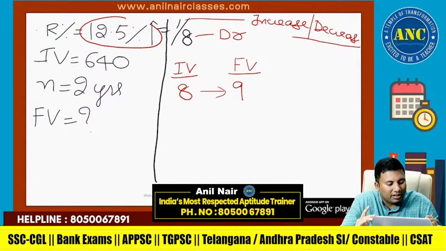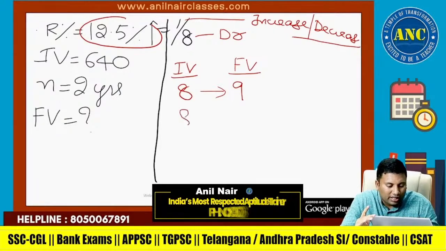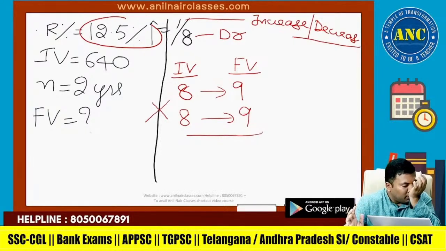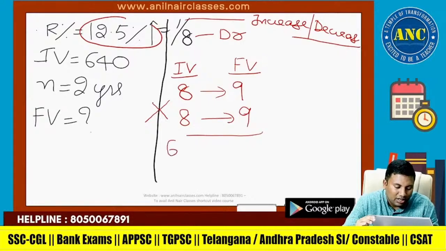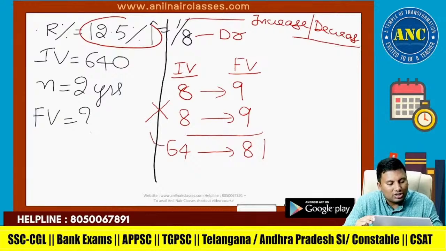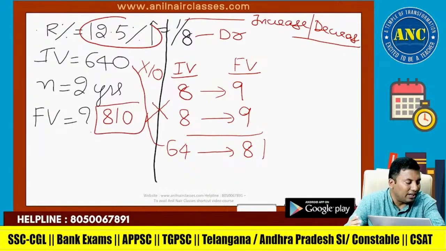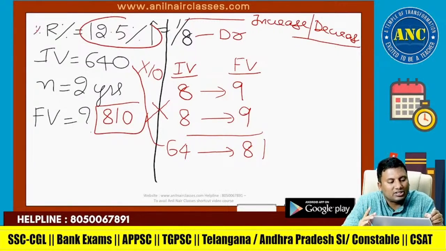It is not for 1 year, it is for 2 years. Second year also, 8 has become 9. One event is happening after another event. Fundamental principle of multiplication. 8 8s are 64. 9 9s are 81. 64 is becoming 640, into 10. 81 will become 810. Final value is 810. Again I am repeating: it is a percentage increase.